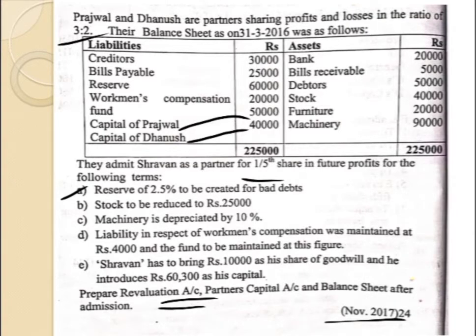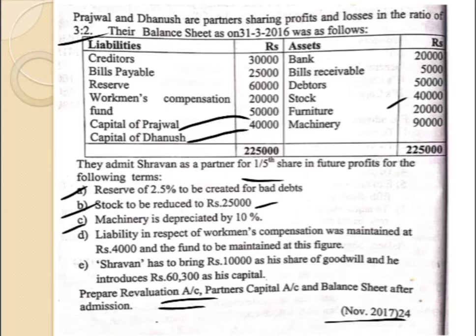Second adjustment here says stock to be reduced to rupees 25,000. Please understand the difference of reduced by and reduced to. Reduced by 25,000 means that is the reduction in the value. Reduced by means so much amount has been reduced, but here they have given reduced to, which means the value of stock is going to be 25,000. So we have to make a comparison between the book value and the present value. Book value here given is 40,000, the present value here is 25,000. Difference between 40,000 and 25,000 is 15,000. So 15,000 is the reduction in the value of stock, which is a revaluation loss. We have to show that in the debit side of the revaluation account.